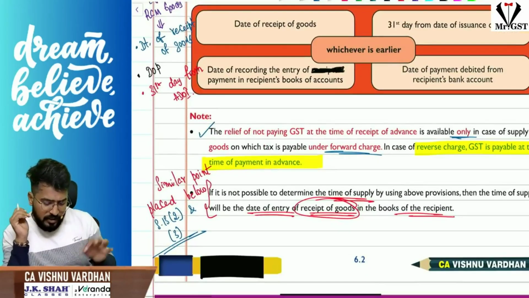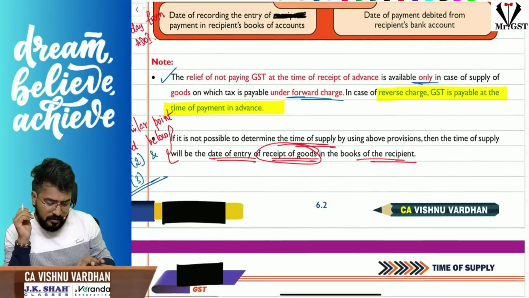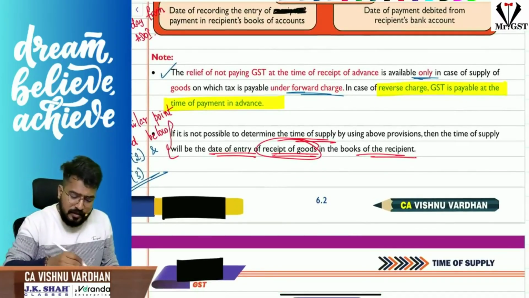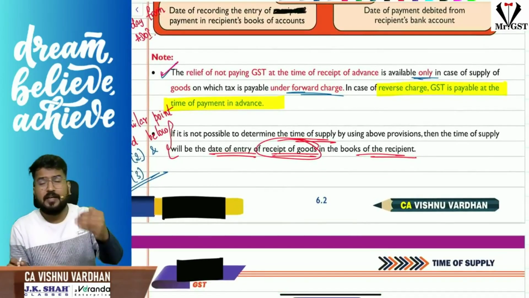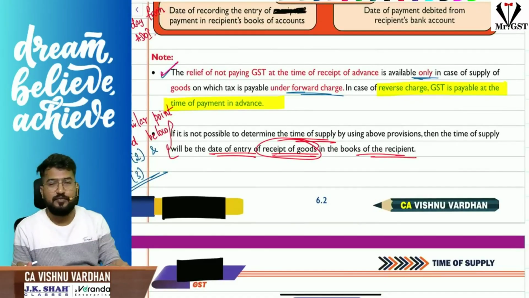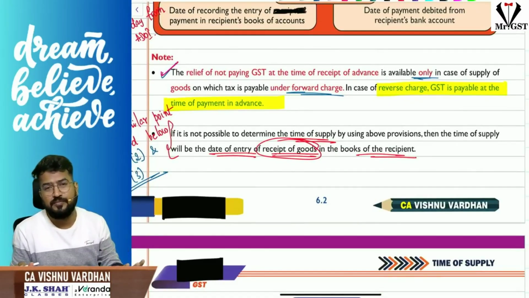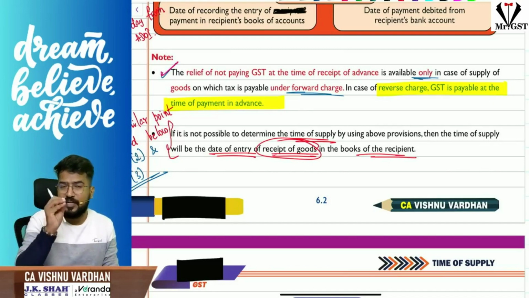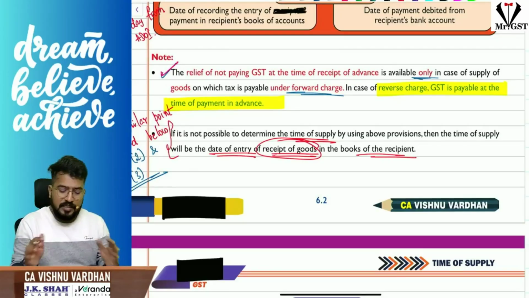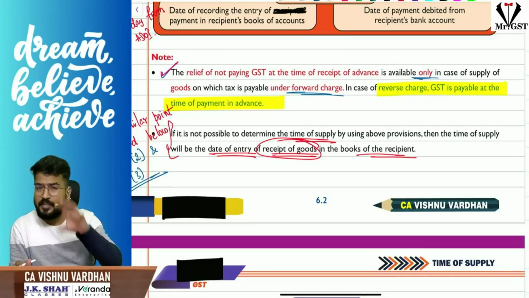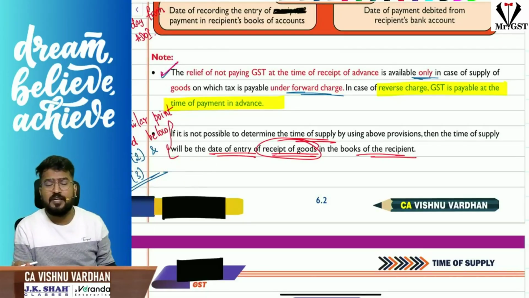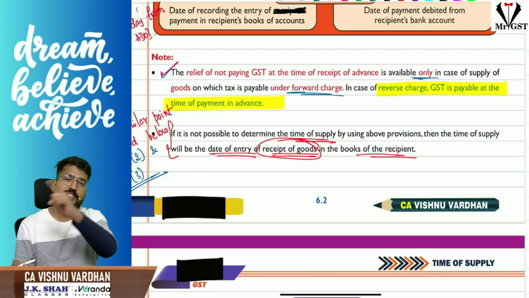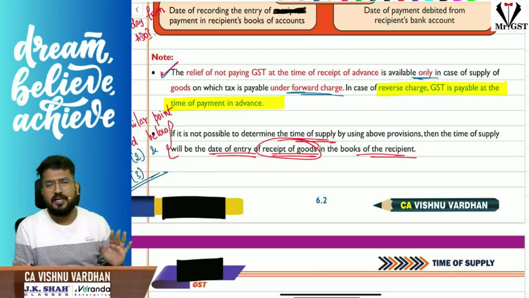One point here is the relief of not paying tax at the time of receipt of advance for goods is there only in 12 subsection 2. Here in 12 subsection 3, that relaxation is not there. That means if the goods are covered under reverse charge mechanism, GST will be payable by the recipient. When the recipient is giving advance to the supplier, at the same time he should also pay GST to the government. And of course he can take ITC, that's a different story.